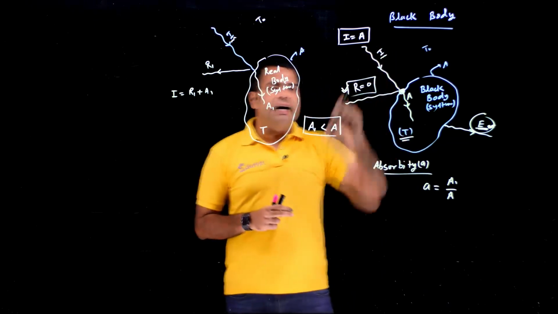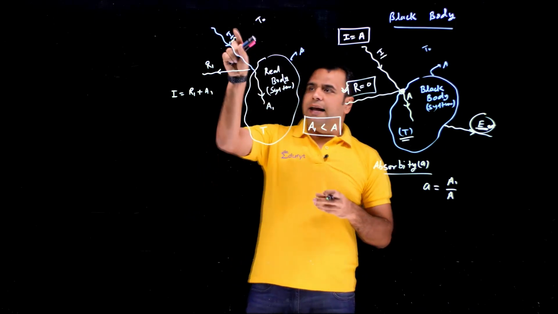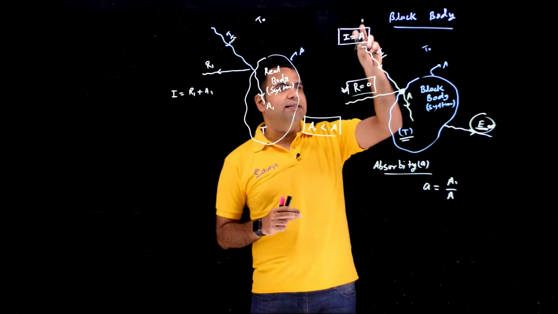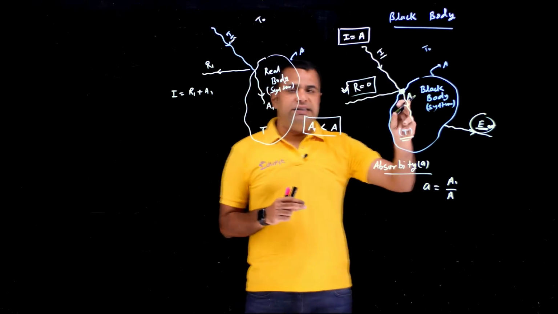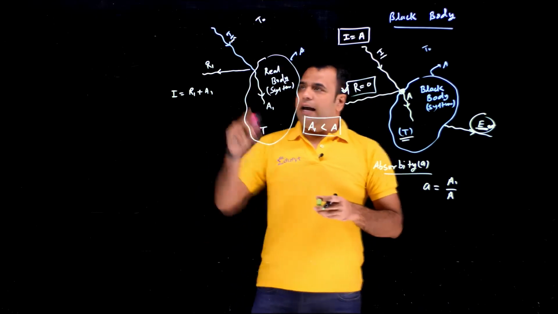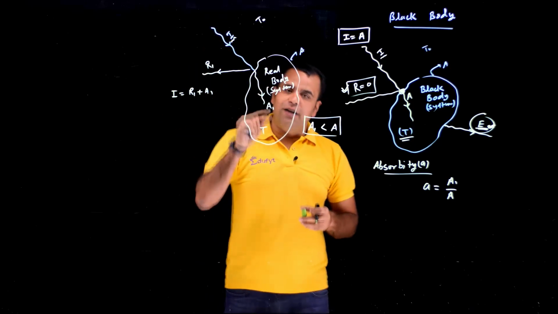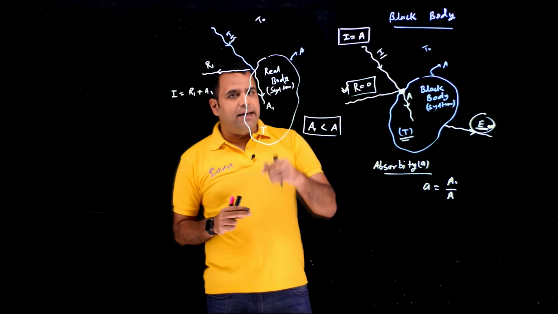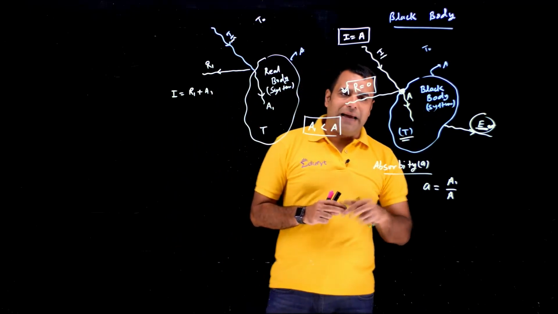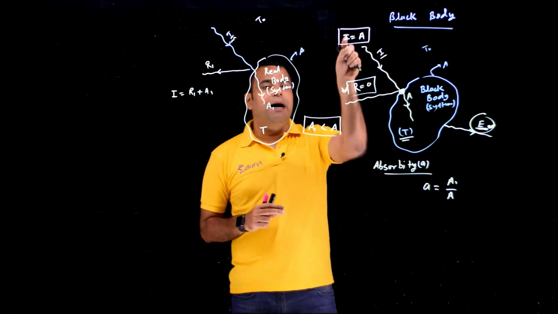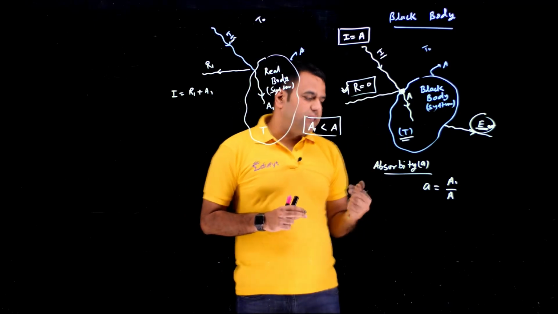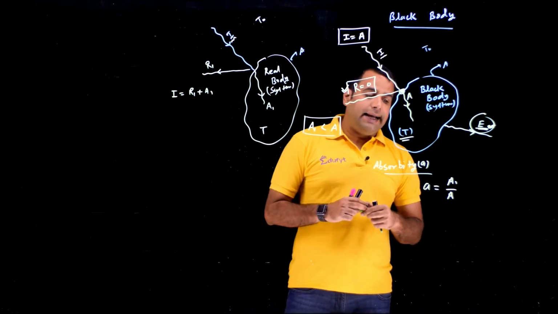You see, if you increase the I here and increase the I here also, their ratio will always maintain themselves. So if you increase the I here, let's say you make it double, obviously A will become double. And if you make this I double, here also A1 will become double. The ratio of absorption by the real body and the absorption by the black body corresponding to same I and same temperature cross-section area will always be a constant, and that constant we define as absorbability.